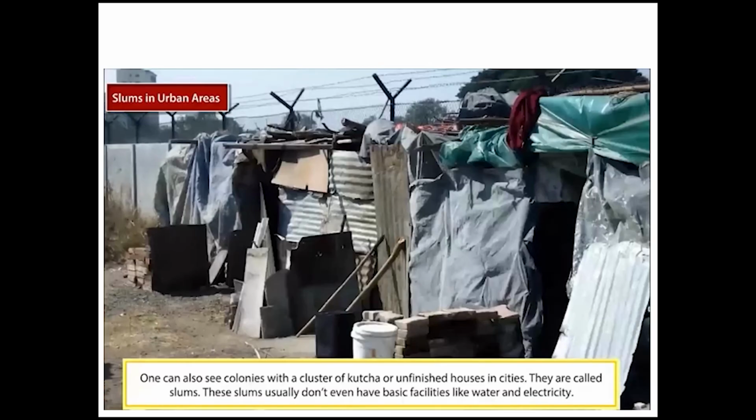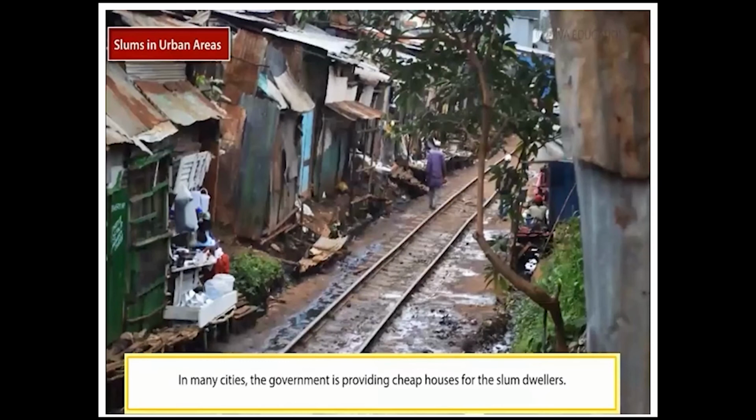People in slums live in unhygienic conditions without proper toilet facilities, sewage, drinking water, and electricity facilities. The drains are always choked and overflowing. This causes germs and diseases to spread. Now governments and other organizations are taking efforts to improve the living conditions in urban slums.